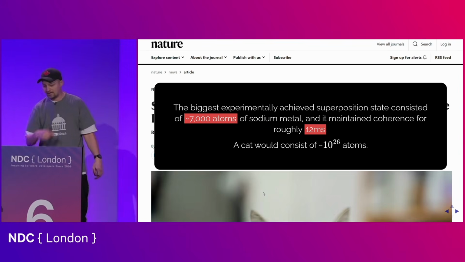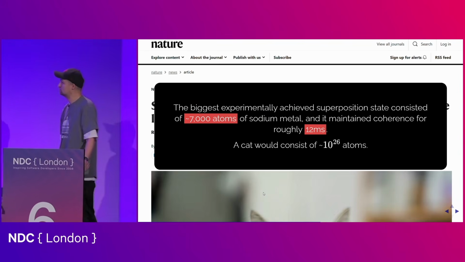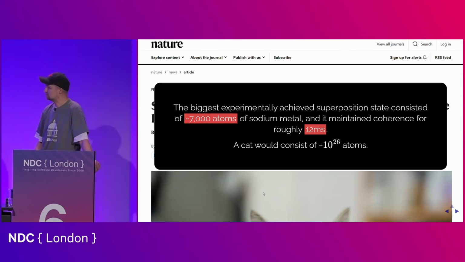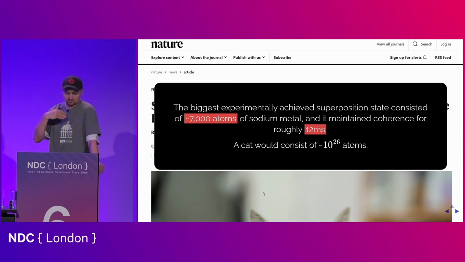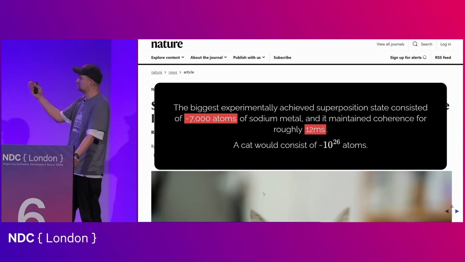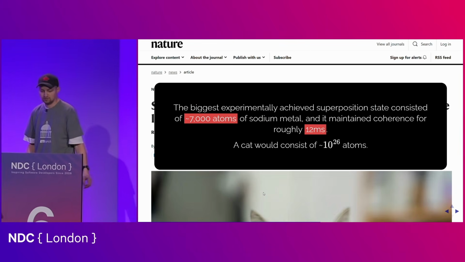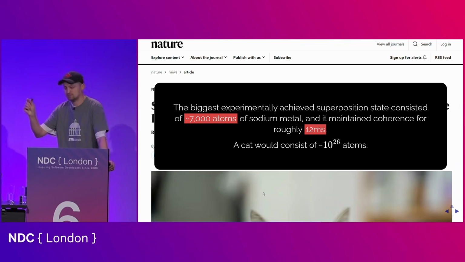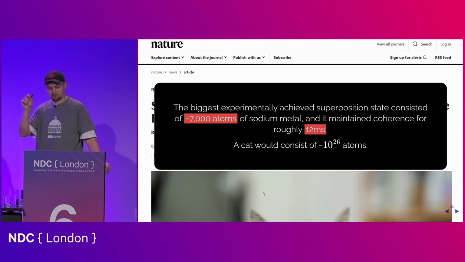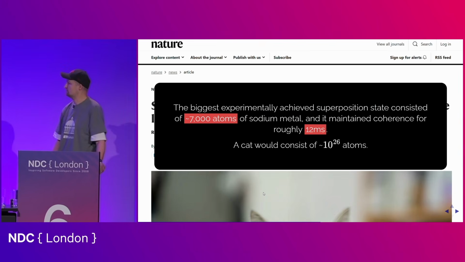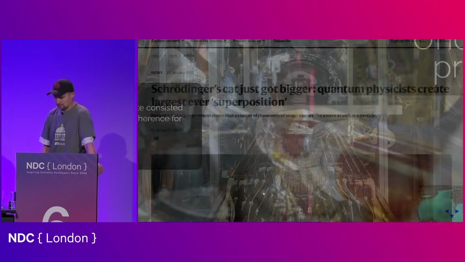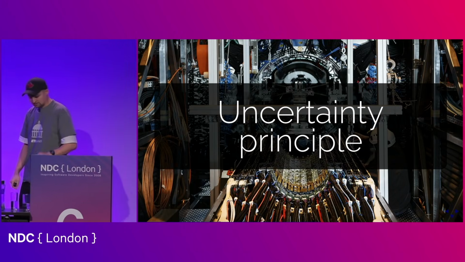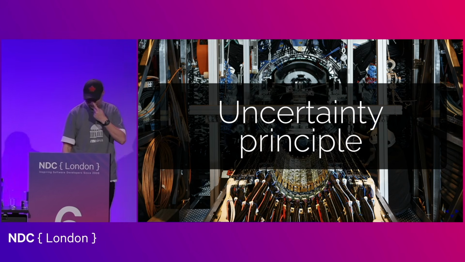And the cat would consist of, like we mentioned, about 10 to the power 26 atoms. So the paradox is sort of correct, but the sheer scale of the objects involved prohibits this from happening in real life, or it happens for really something like 10 to the power minus 25 seconds. So that was the cat that was dead and alive at the same time.